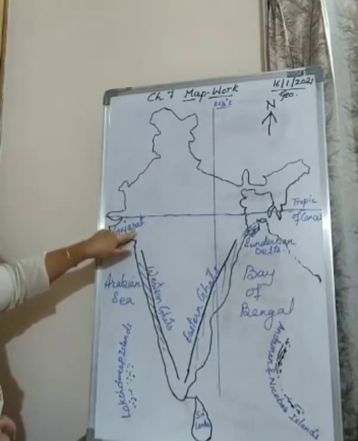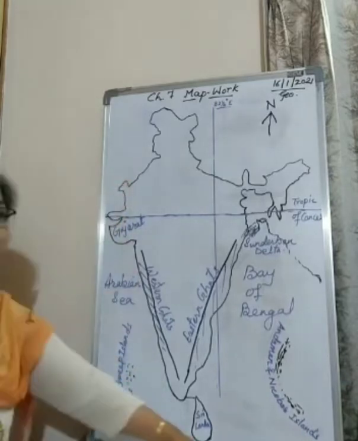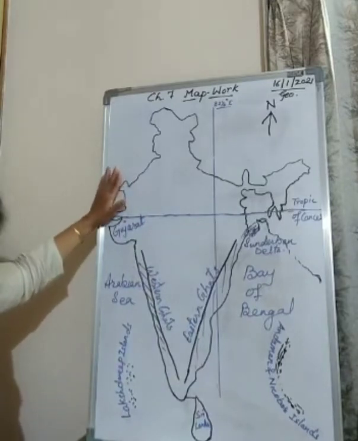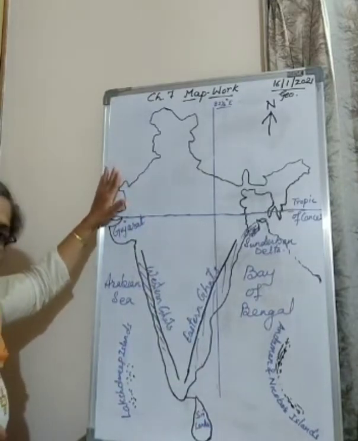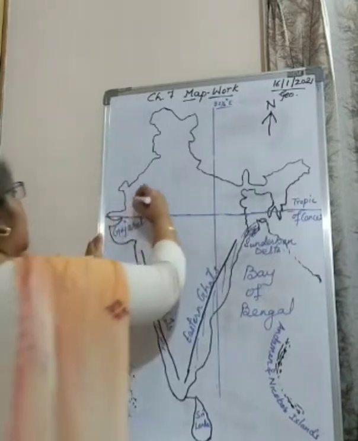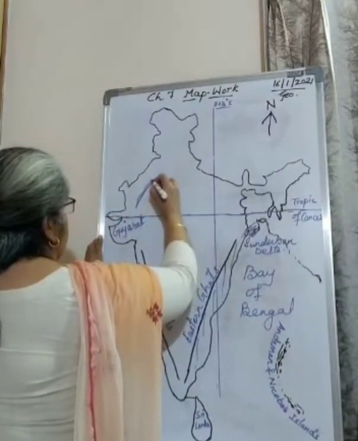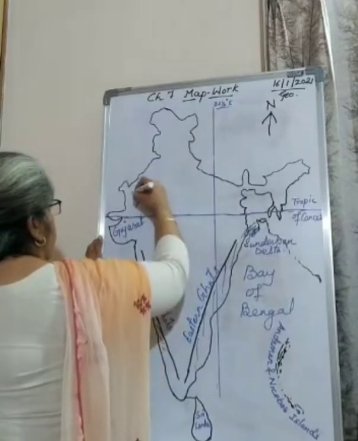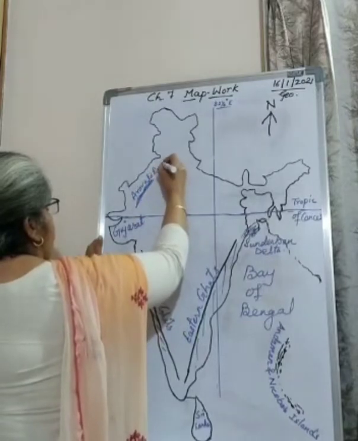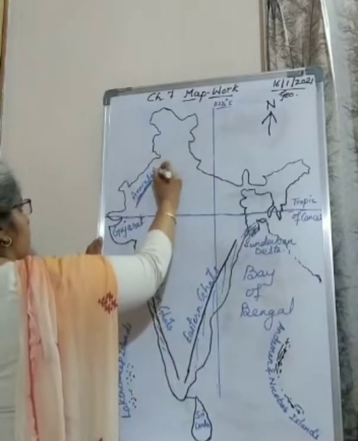Now then, after that, now see, this is your Gujarat. Above the Gujarat, towards the north from Gujarat, which state are we having? We are having Rajasthan. Rajasthan, which is known as Western Desert. In Rajasthan, we are having one range, the oldest range. That oldest range is known as Aravalli range. So here we are having Aravalli range. Okay, instead of the whole range, I am just writing R.